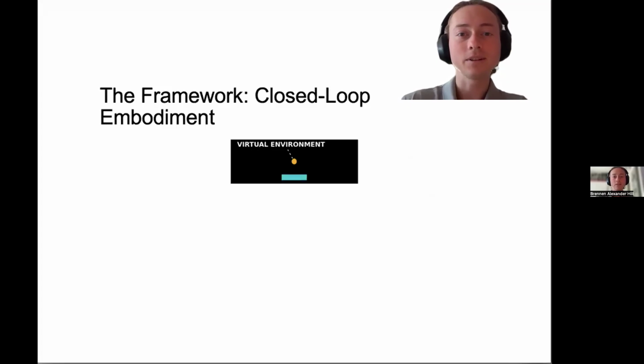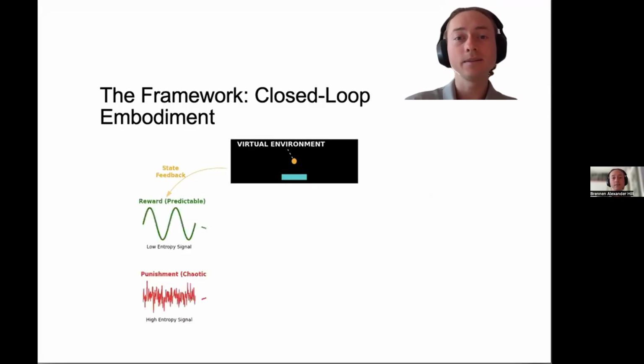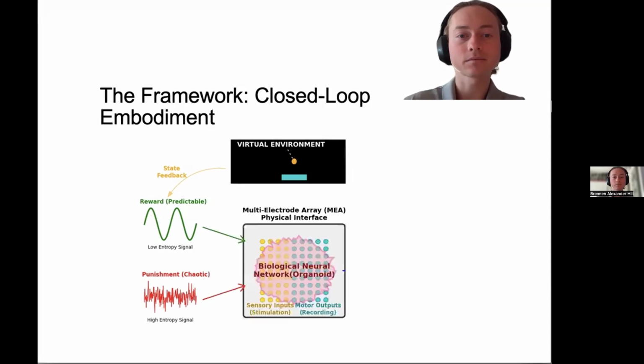Let's look at the physical framework for dealing with embodiment. So we start with a simulation, a virtual environment. The environment produces state feedback, which is a stream of information about the world state. We operationalize this feedback through the free energy principle. We treat predictable stimuli, low entropy, consistent signals as a reward. Conversely, we treat unpredictable, chaotic, high entropy stimuli as punishment. This minimizes the agent's surprise.